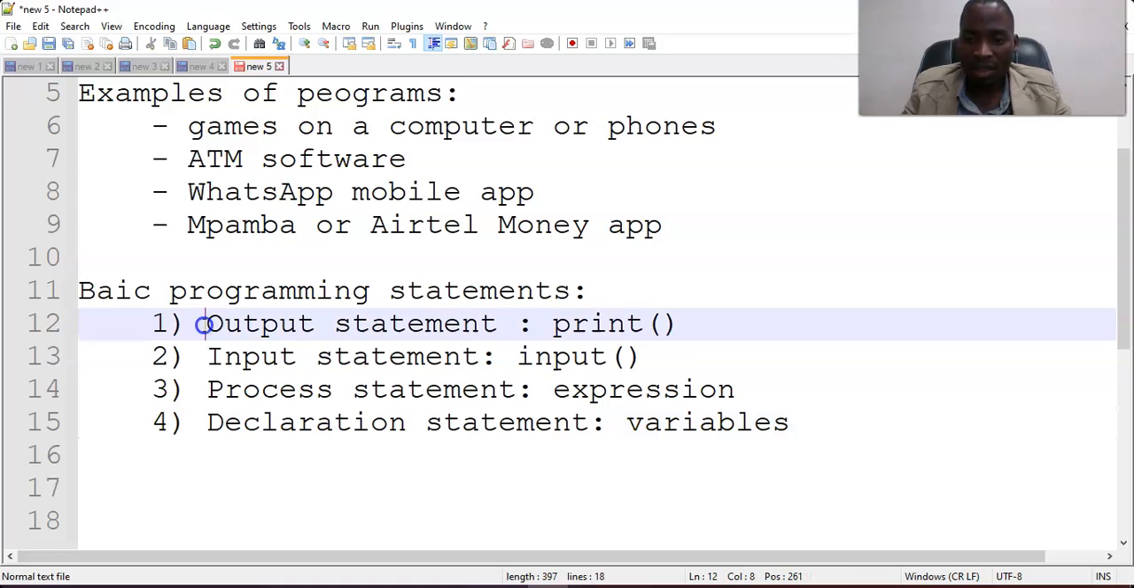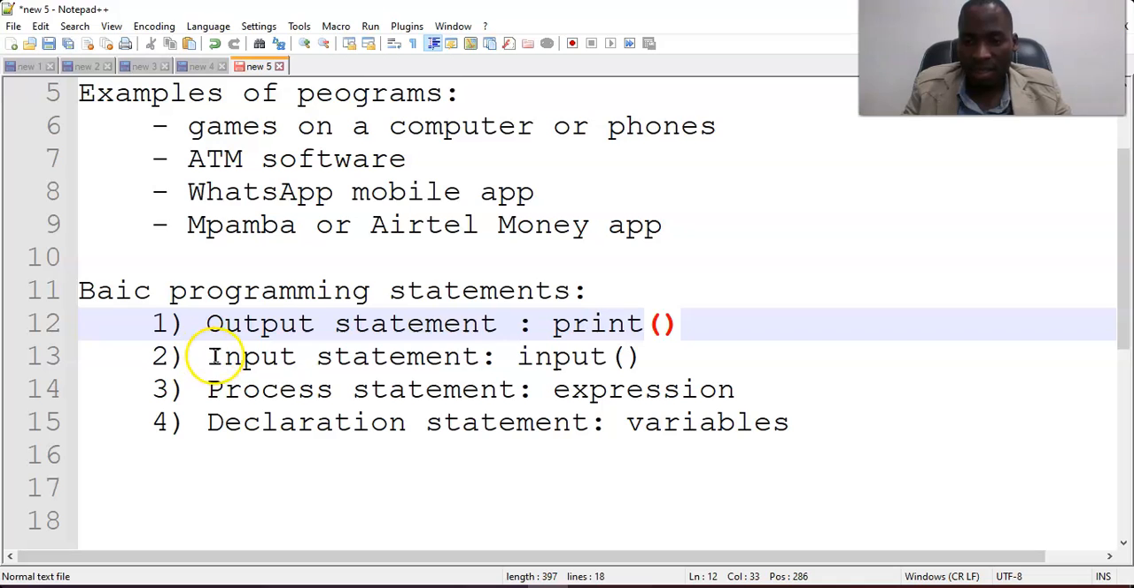So in Python, for an output statement we use print. What an output statement does is to show anything that we write in that output statement on the screen. So we're going to be using print, and we'll be putting something, maybe a message or anything that we want to be shown on the screen. So our program will only be able to display something if we put it inside the print.